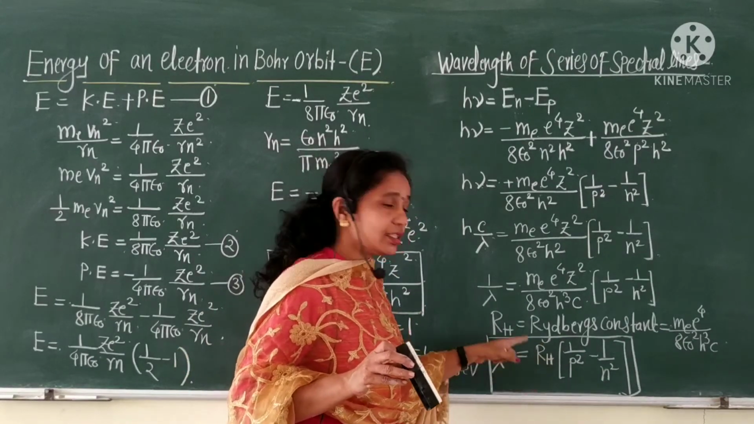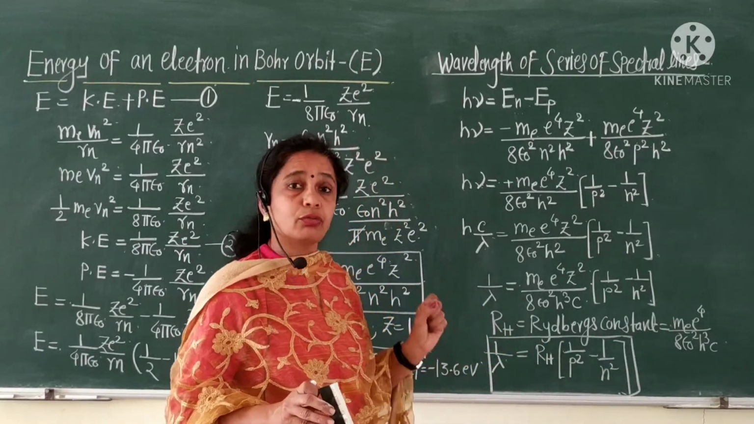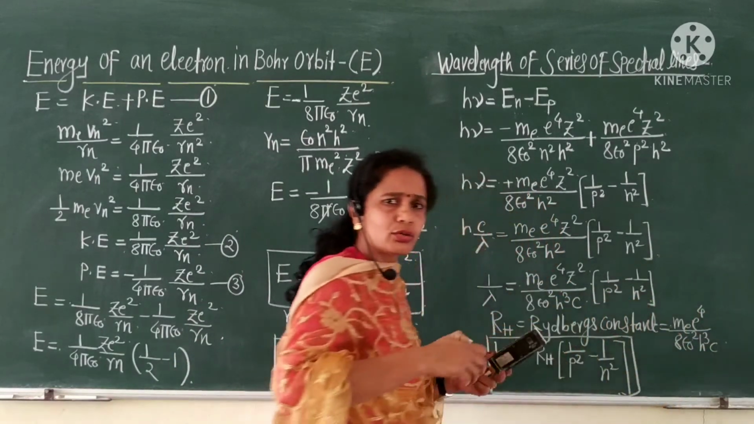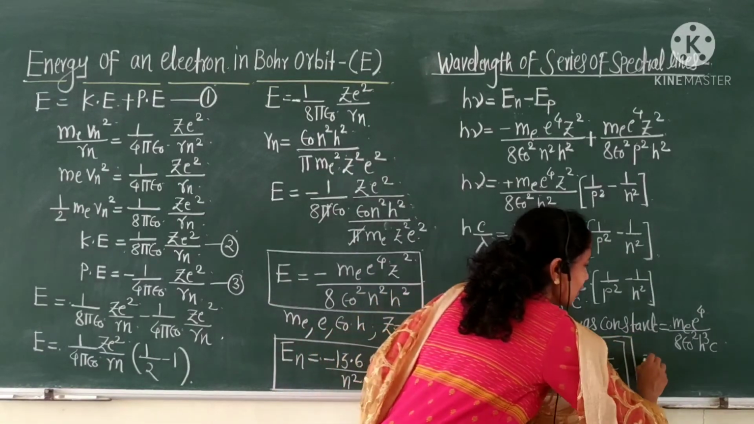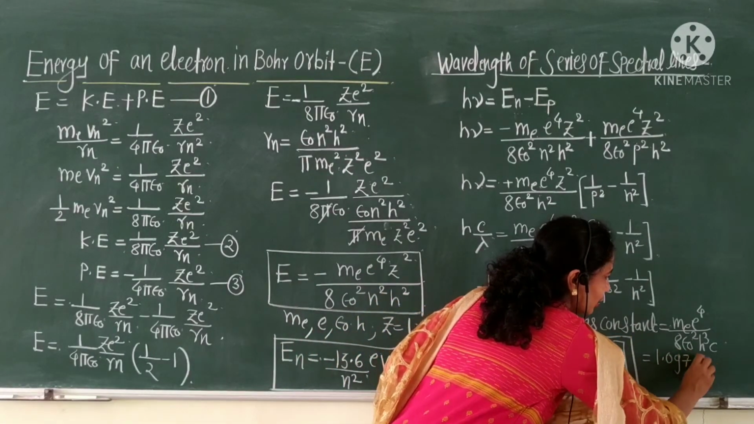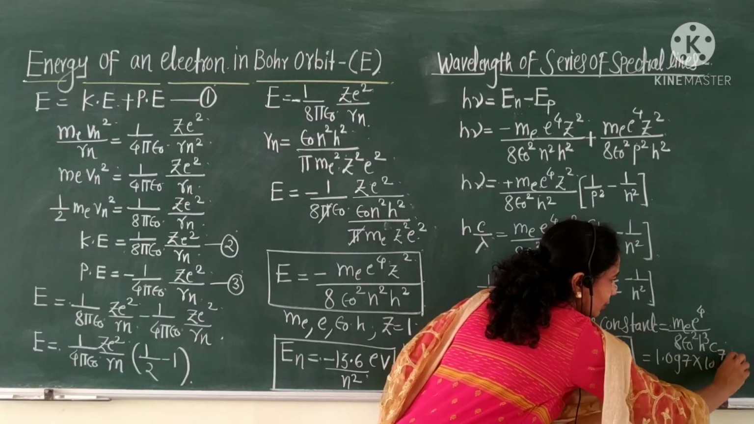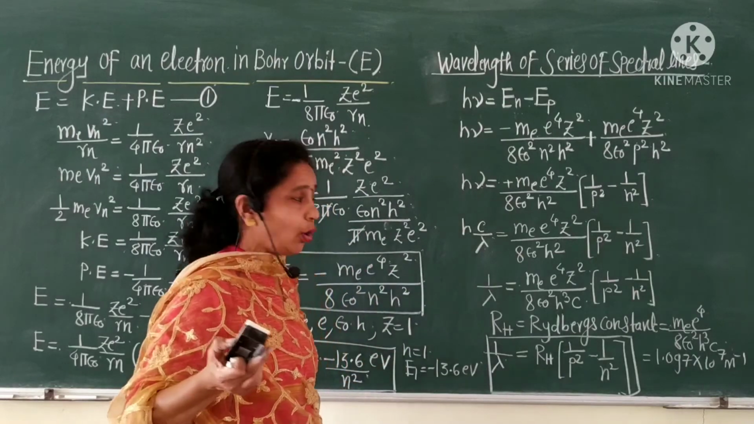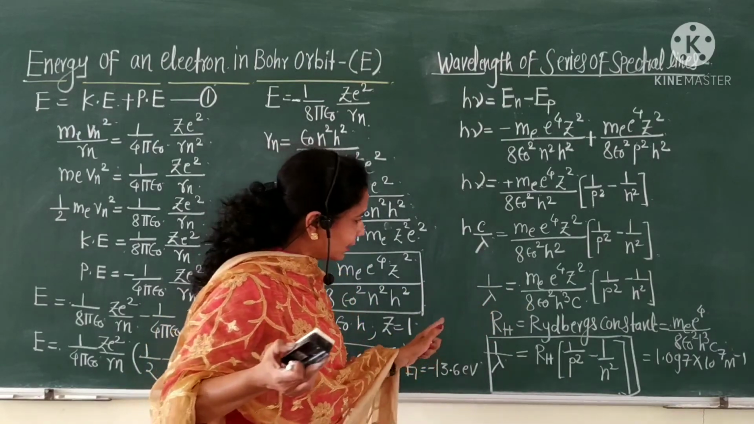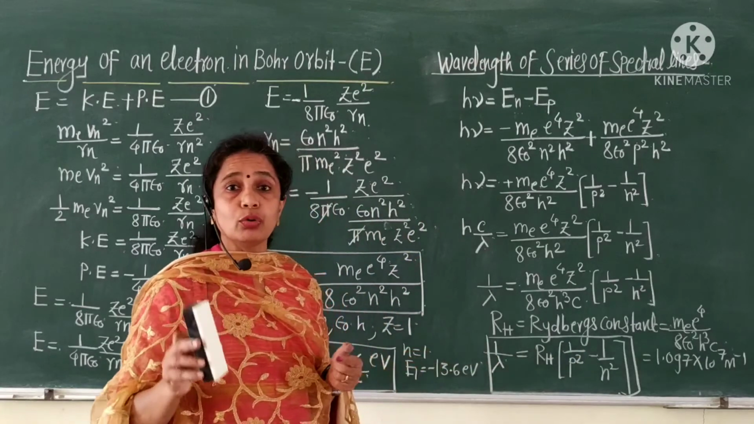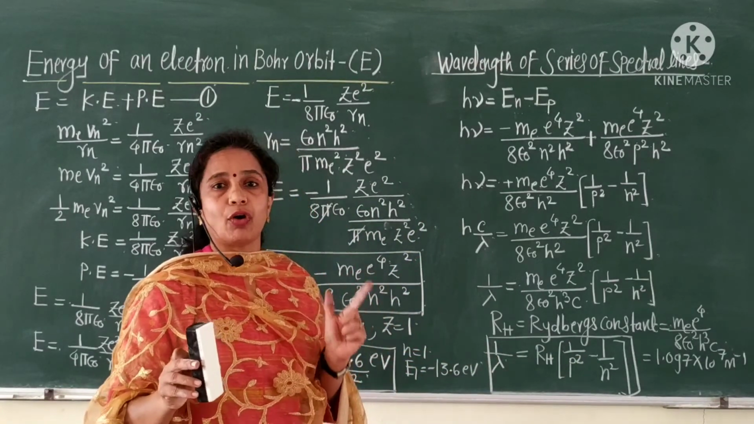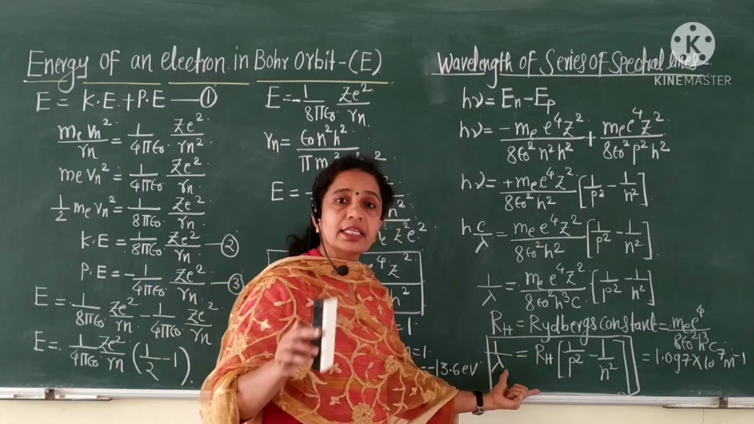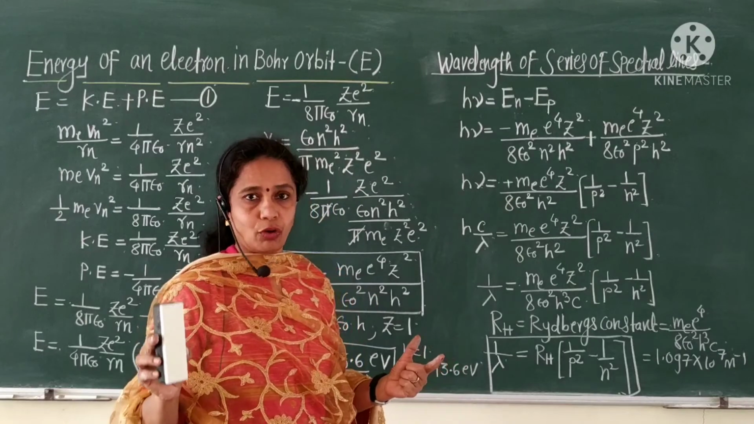Okay, RH is nothing but the Rydberg constant for the hydrogen atom. If you put in all the constants and calculate, its value is 1.097 × 10^7 meter inverse. This is the standard value of the Rydberg constant, and this formula is also known as the Rydberg formula. In your textbook, this formula is called the Rydberg formula.